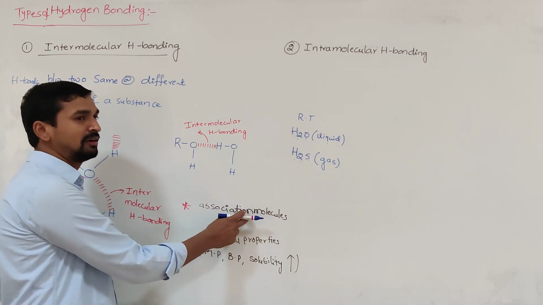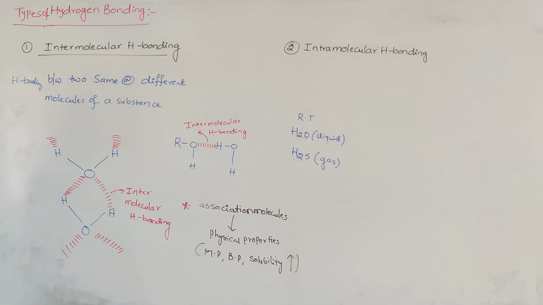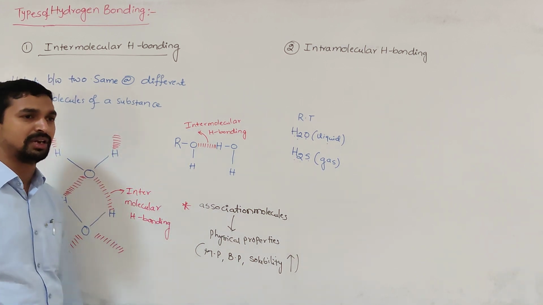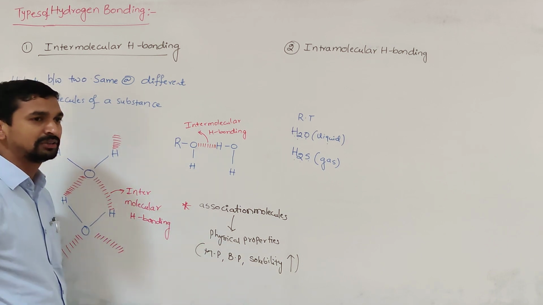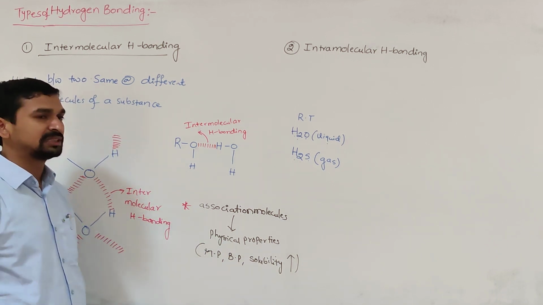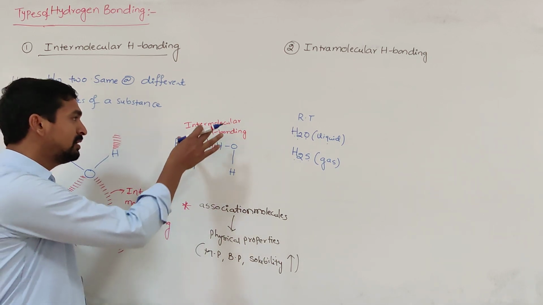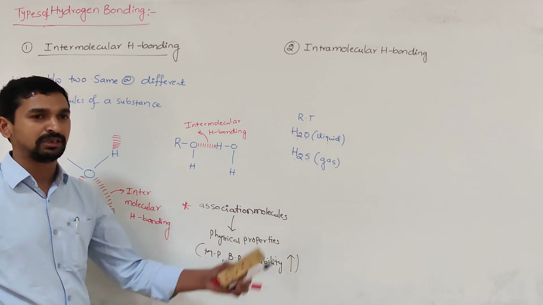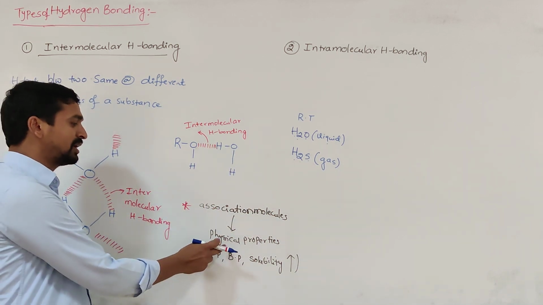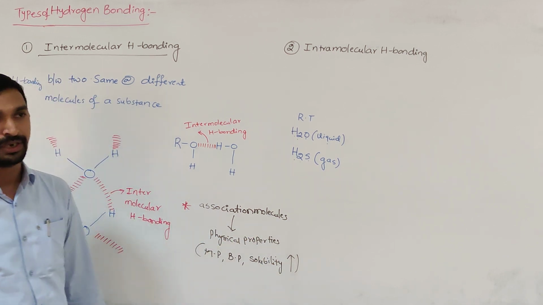That association of the molecules is because of which one? Intermolecular hydrogen bonding. In your coming semesters or chapters, you will learn very clearly how this intermolecular hydrogen bonding affects the physical properties, melting points, boiling points and solubility. Here we only need to remember that because of intermolecular hydrogen bonding, the molecules come very close together, and that affects the physical properties like melting point, boiling point or solubility.